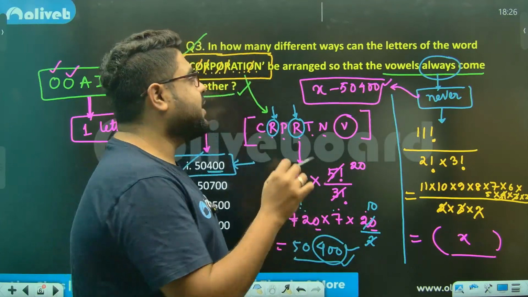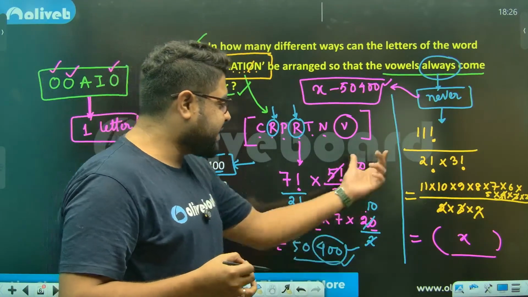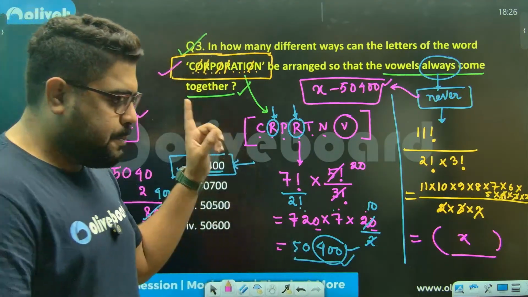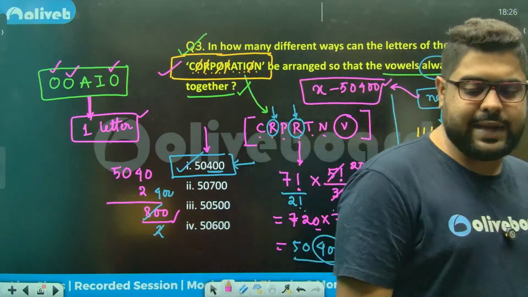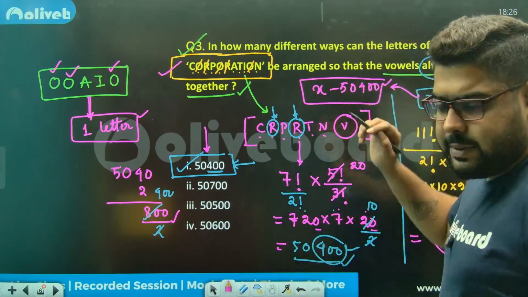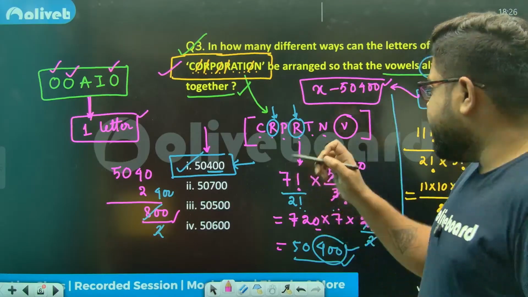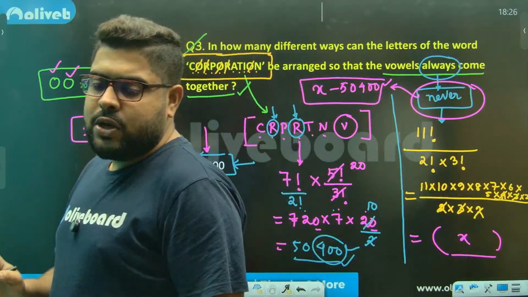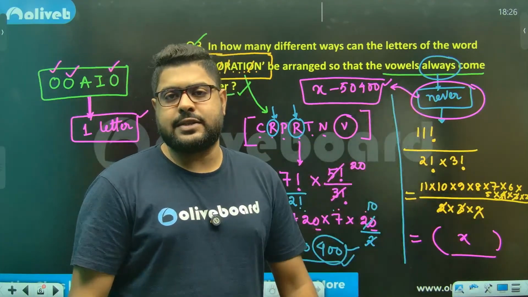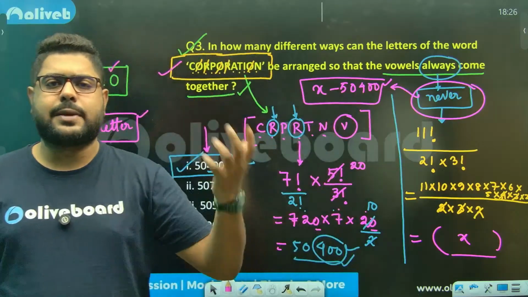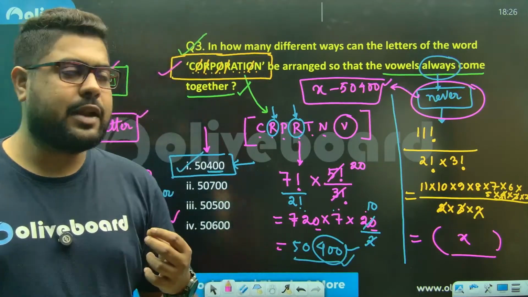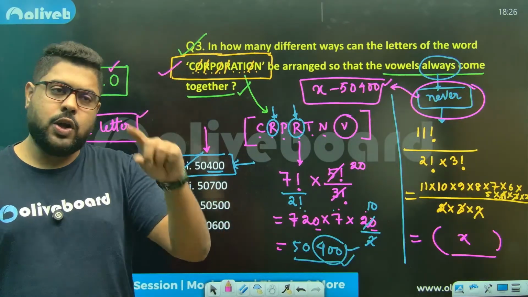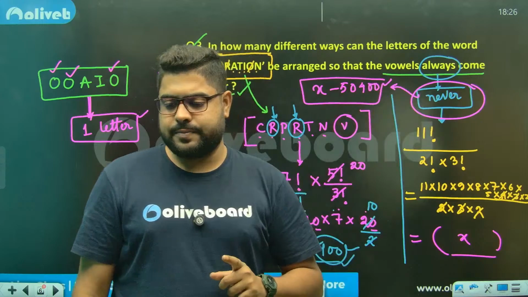But again, when they ask never, they will not give you such a big word, because this calculation would be very, very tiresome. Clear, everyone? Absolutely clear how I have gone about it. Always remember that negative conditions are very difficult to calculate, because there are so many sub-cases or situations you can find yourself in. If you miss one single situation, the whole question gets wrong. So it is always better to go in this reverse order.